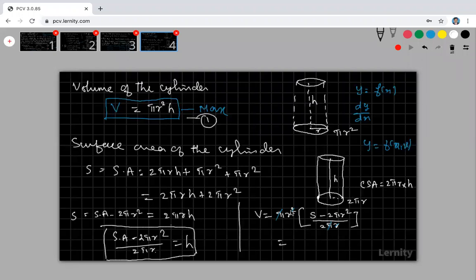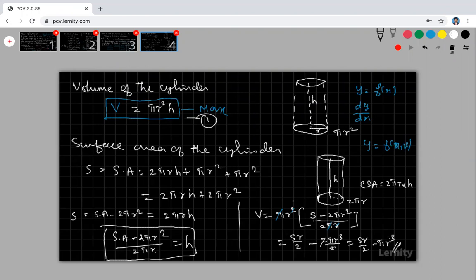So multiply this. Here r is there, r by 2. That means you multiply this r here. That is S r by 2. Minus, here also multiply by r. Here that is 2 pi r cube divided by 2. 2 cancel. So therefore I am getting S r by 2 minus pi r cube. Are you okay, my dear students?